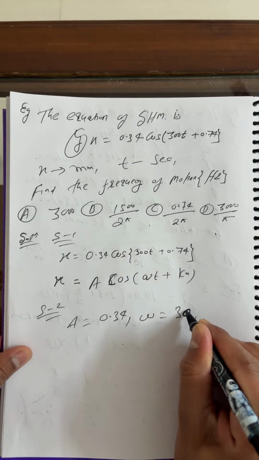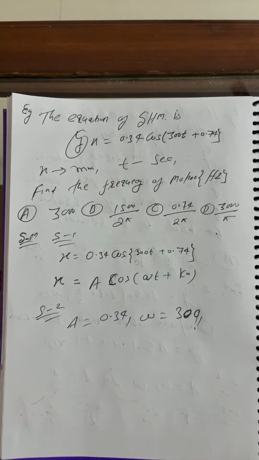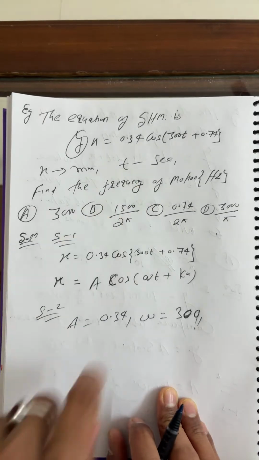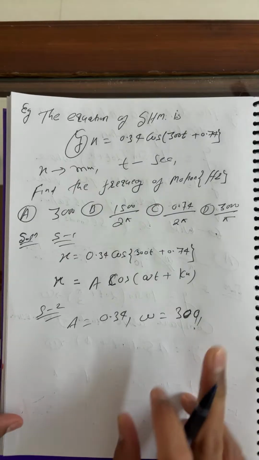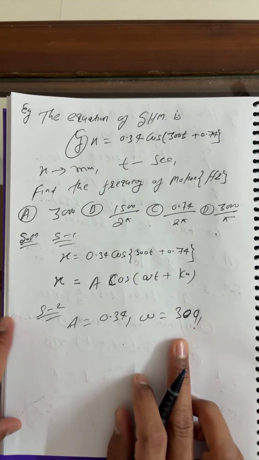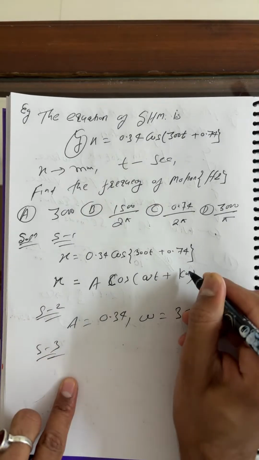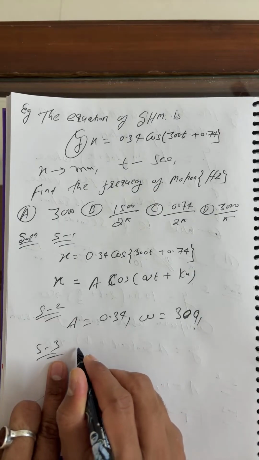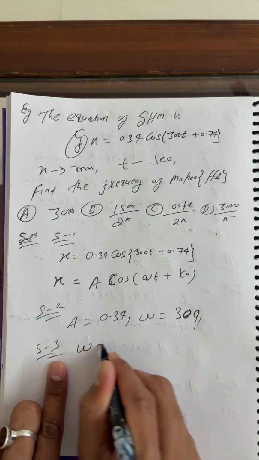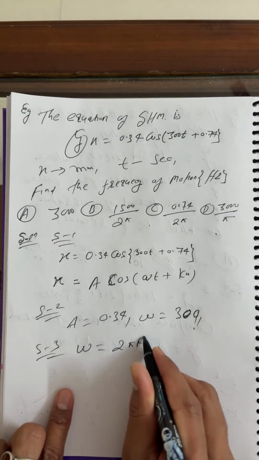Omega, this is what? 300. So this is omega. Yes, I can see omega. So we used to find the angular frequency, it is simple here. Step three, note down here. Omega is 2 pi f, so we find the frequency here.